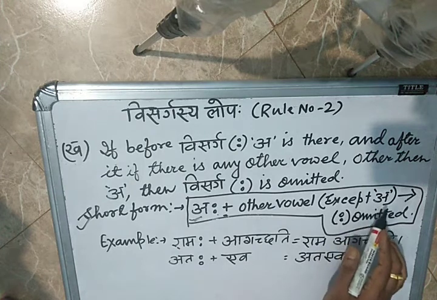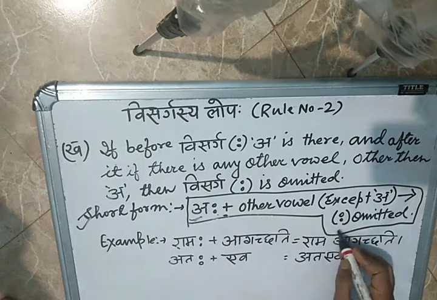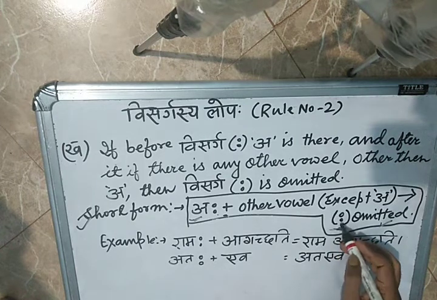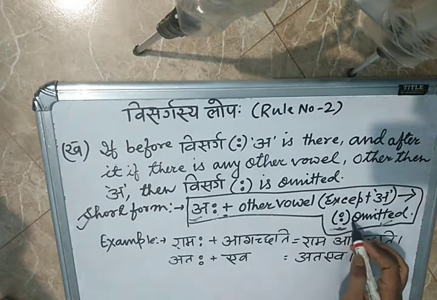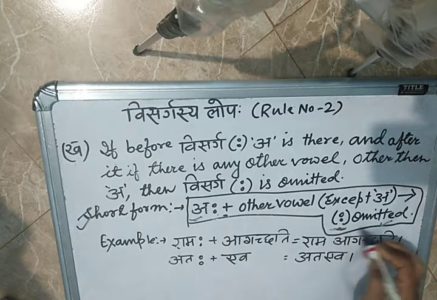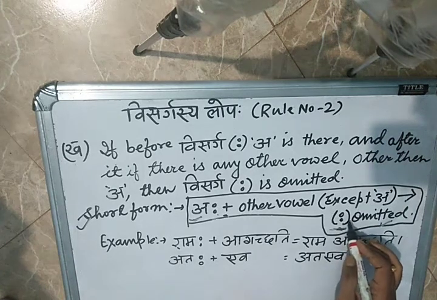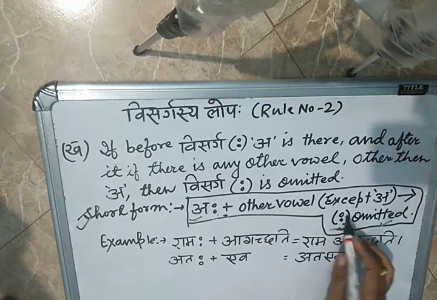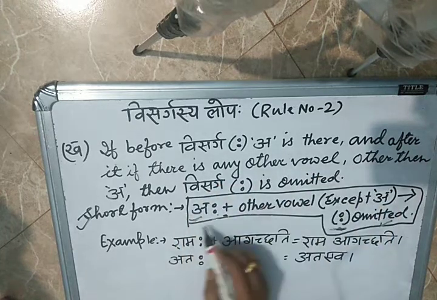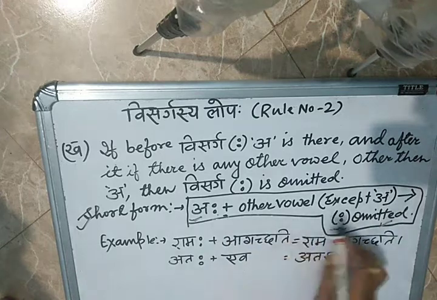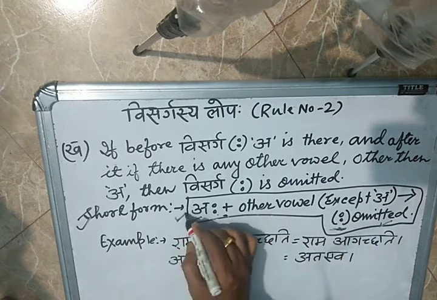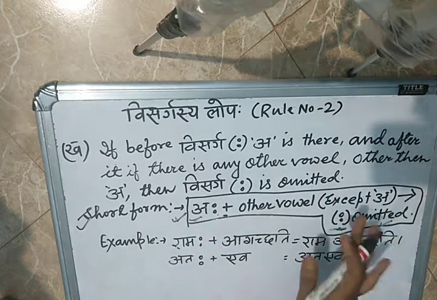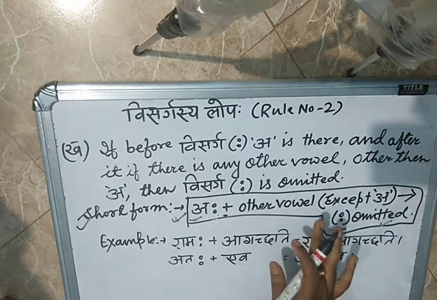Then what will be the consequence? The consequence is that the visarga is omitted. Omitted means it won't be there, it disappears. So this is the definition, and this is the short form which I wrote. You must remember it and note all of this down in your notebook, my dear students.